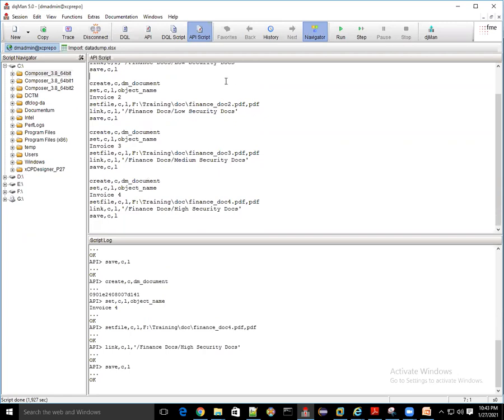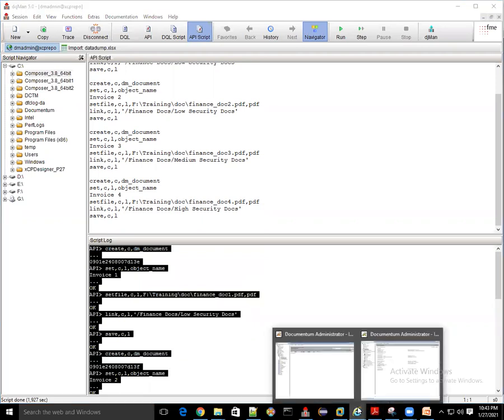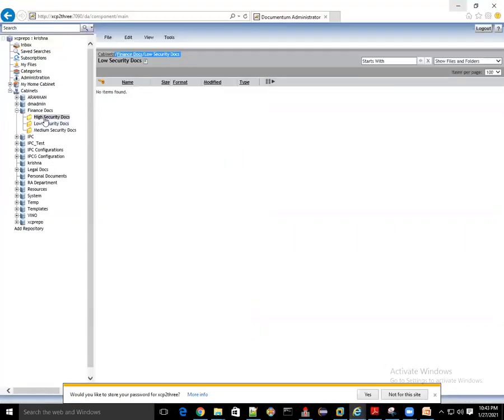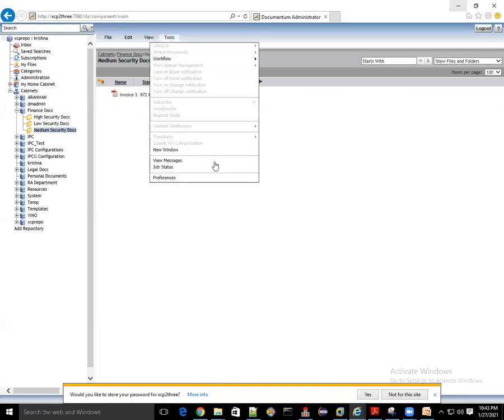So I created a script and executed it. The script got executed, correct. It's time to validate whether the document got created or not. We have this invoice, and we have these two documents in low security, correct. Now how do we validate how many documents were uploaded? We will write the DQL for this.